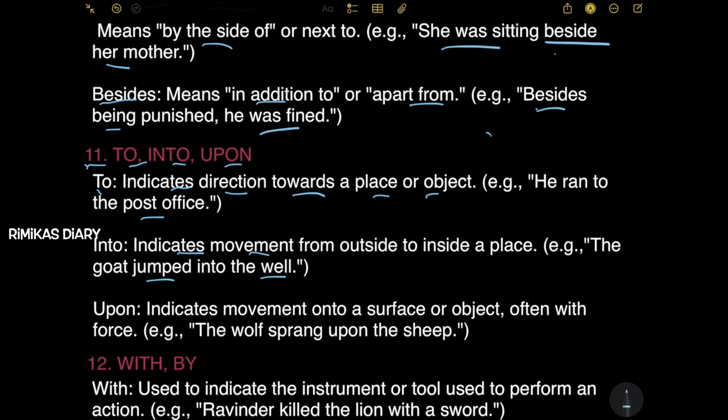So, to indicates the direction towards a place or object. Like he ran to the post office. It indicates the direction towards the place, and here the place is the post office. Next, into. It indicates movement from outside to inside a place. Example: the goat jumped into the well. Let's say this is the well, and the goat jumped into the well, from the outside to the inside.